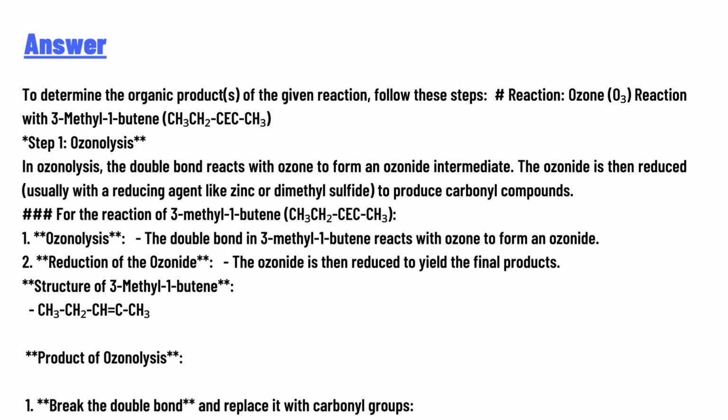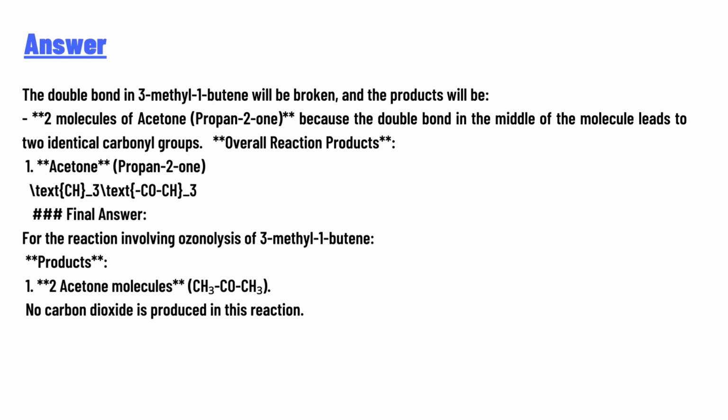Break the double bond and replace it with carbonyl groups. The double bond in 3-methyl-1-butane will be broken and the products will be 2 molecules of acetone (propan-2-one), because the double bond in the middle of the molecule leads to 2 identical carbonyl groups. Overall reaction products: acetone, CH3COCH3.